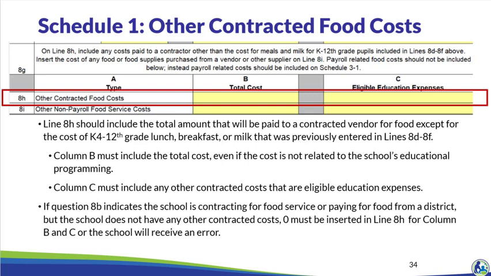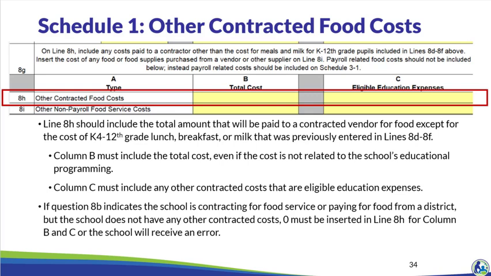On line 8H, include any costs paid to a contractor other than the cost for meals and milk for K4 through 12th grade pupils, included in lines 8D through 8F. For example, this may include the amount paid to a contractor to provide food for a daycare that is part of the school's legal entity. Column C of line 8H would include the portion of costs in column B that are eligible education expenses. Eligible education expenses are the expenses that are related to K4 through 12th grade educational programming. We will talk about this in more detail in the training on Schedule 3.